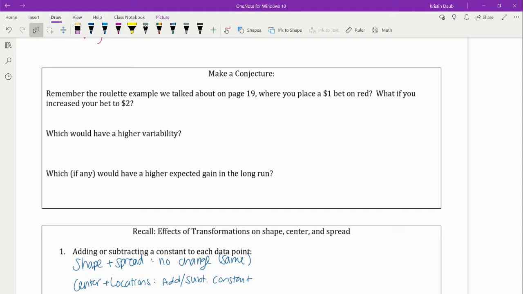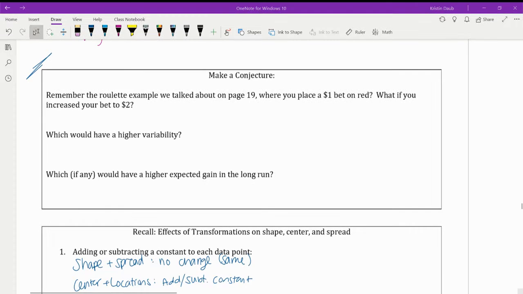You're going to put the date up here at the top and then read this box that says make a conjecture. I just want you to look at these three questions that I have there and then answer them. I'm not looking for correct answers. I just want you to make a conjecture, make a guess, and then we're going to talk about what would actually happen, and we can see how you did at the end.